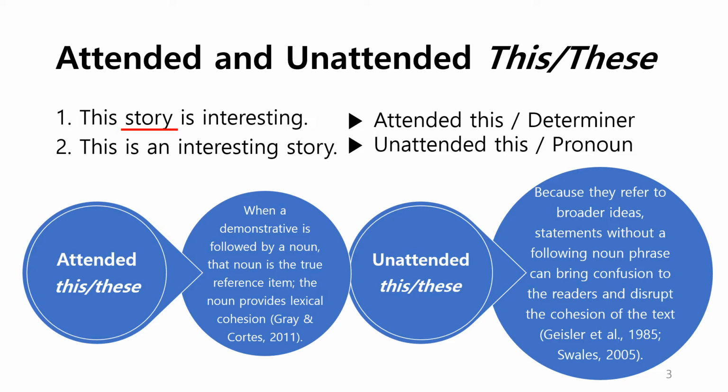However, when it comes to unattended this and these, because they refer to broader ideas, statements without a following noun phrase can bring confusion to the readers and disrupt the cohesion of the text. So research is saying that attended this and these provides textual cohesion, whereas unattended this and these can bring confusion by disrupting the cohesion of the text.